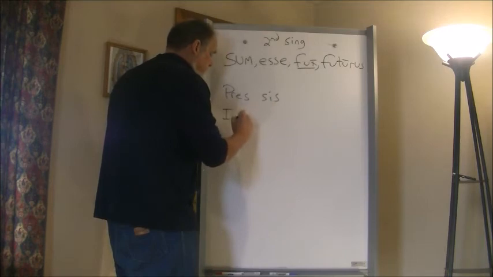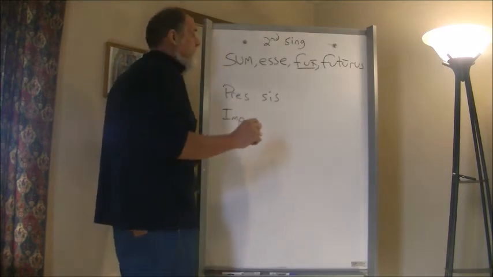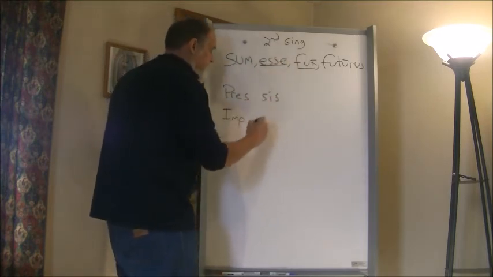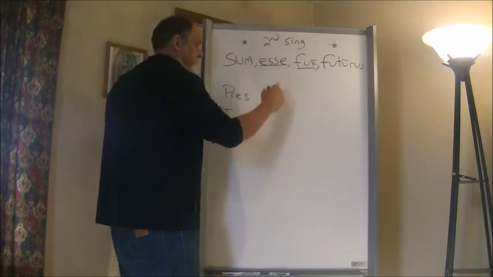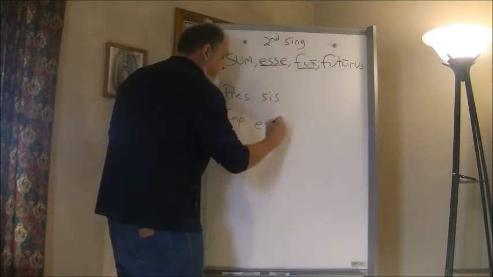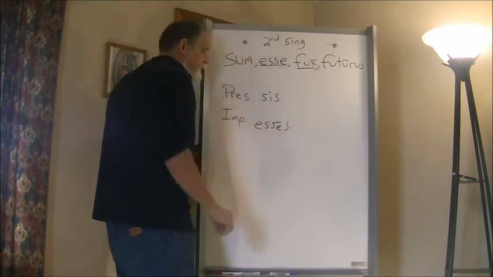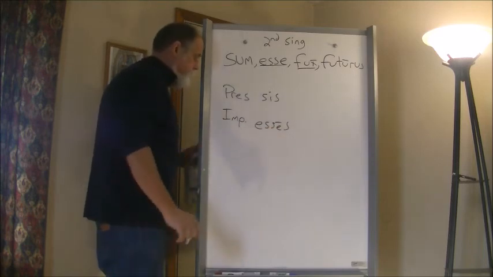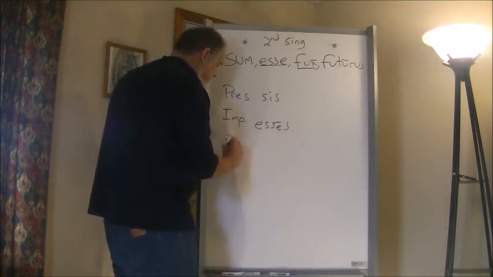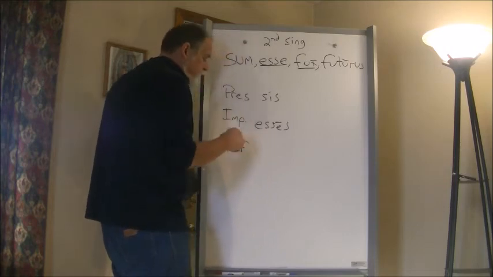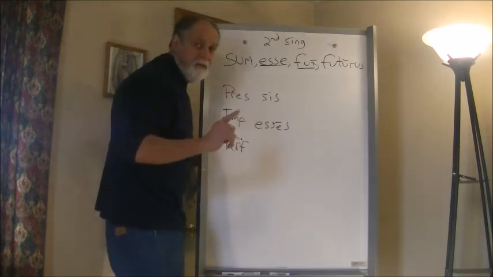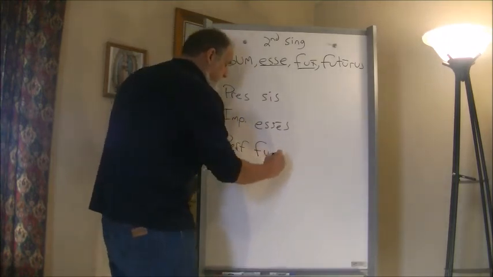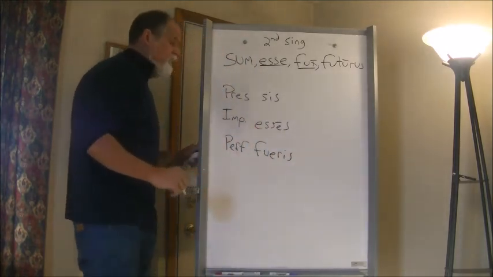The imperfect subjunctive is formed just like it is in the other verbs. So we take the second principal part and we add on the personal endings: m, s, t, mus, tis, nt. So the second singular is esses. We add the macron on the e, that lengthens it, for essēs. Then for the perfect, you might remember that the perfect subjunctive is the same as the future perfect indicative. So we would add fu, there's our stem, and we'd have fueris. So we'd have those two being exactly the same.